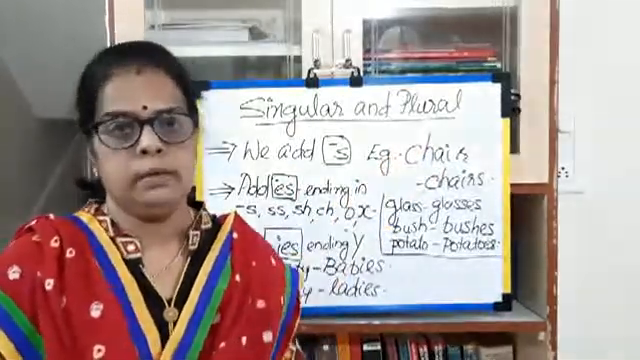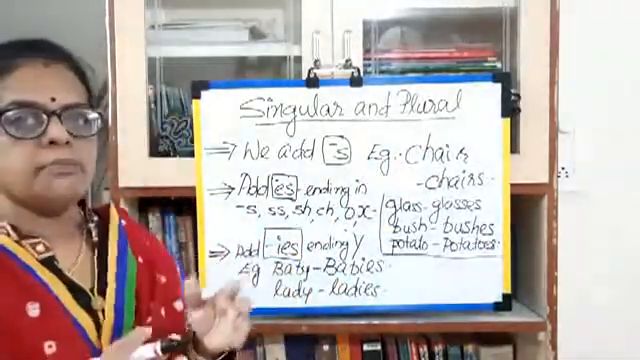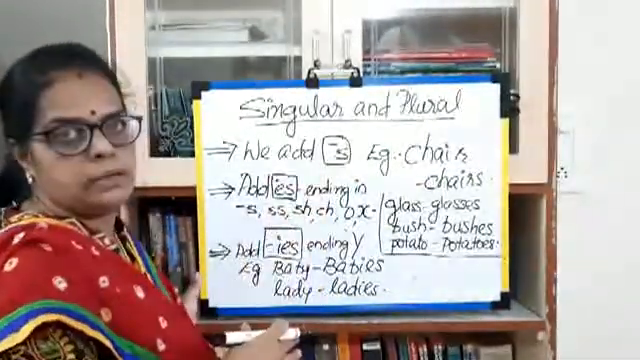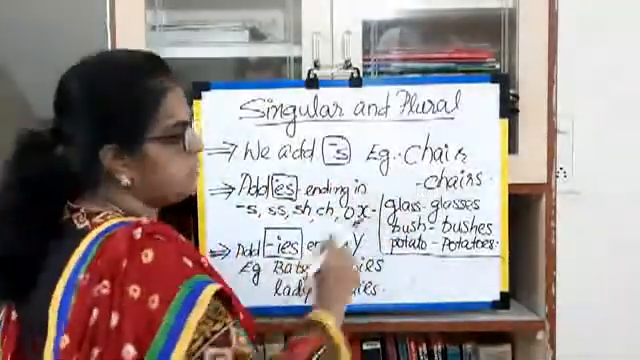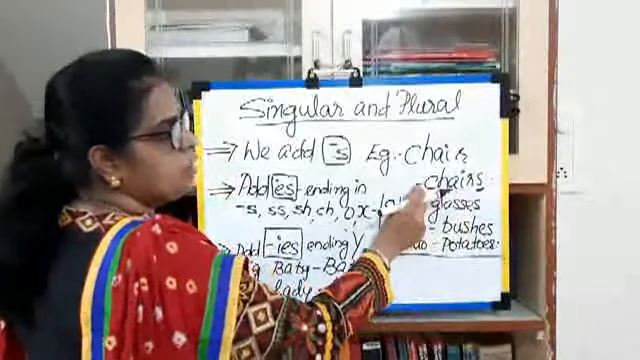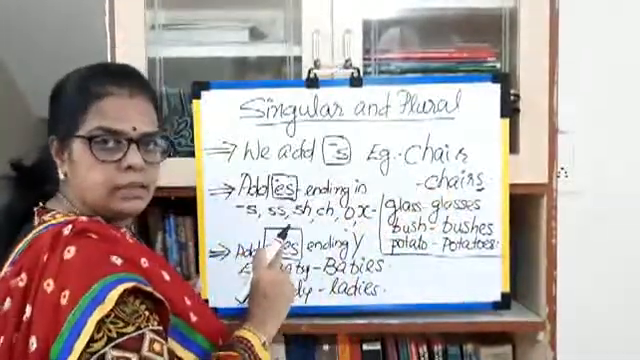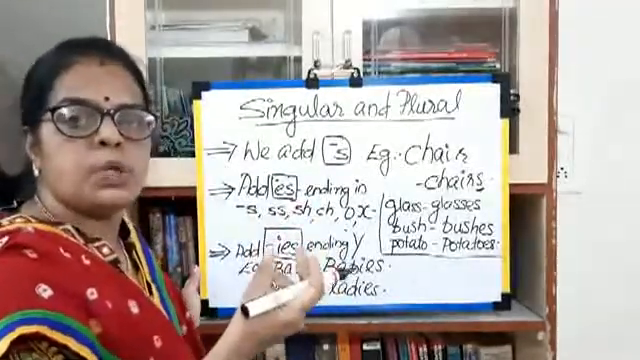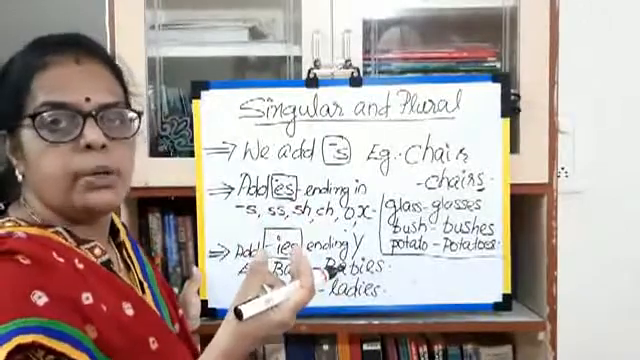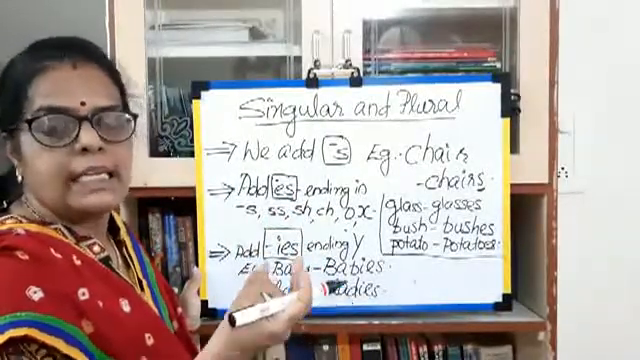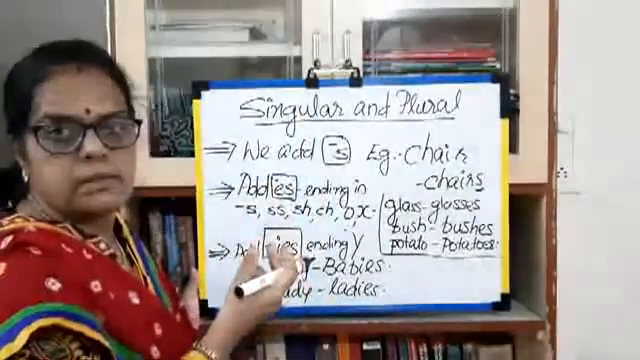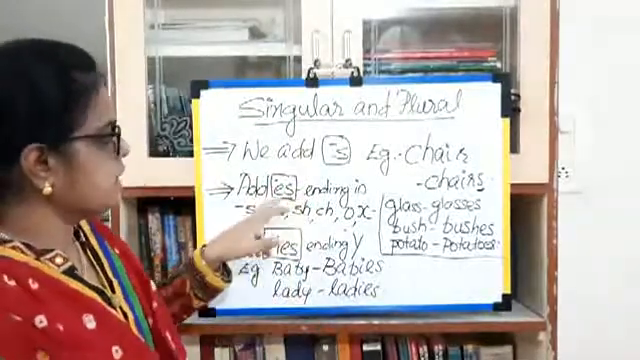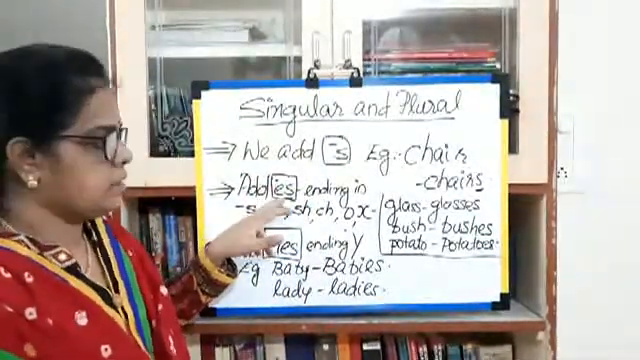Okay, how do we make the plural? See, commonly we add only s. We add s, we get a plural. Okay, see, chair, we add s, so we get the plural chairs. Okay, desk, we add s, we get the plural word desks. Clear? Dog, dogs, cat, cats, board, boards. Clear? Table, tables. Clear? But for some words the ending is es.